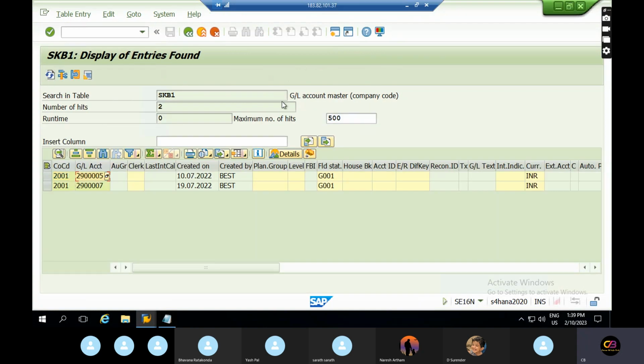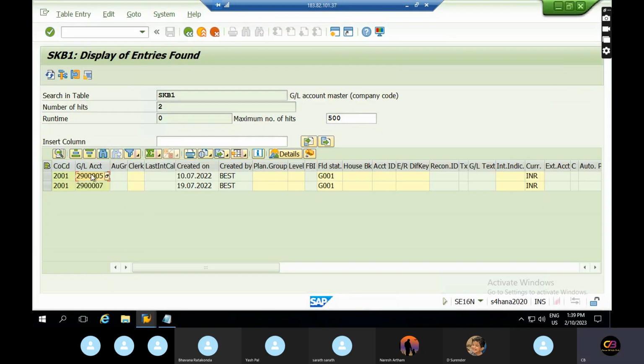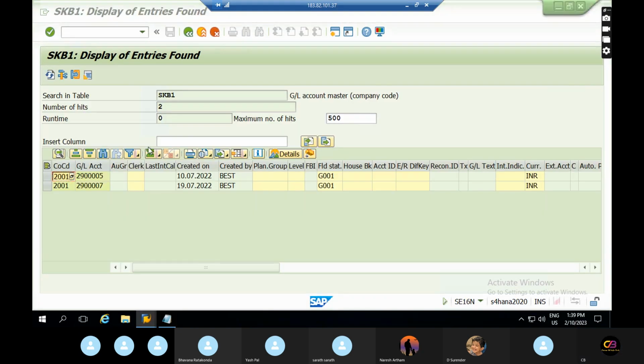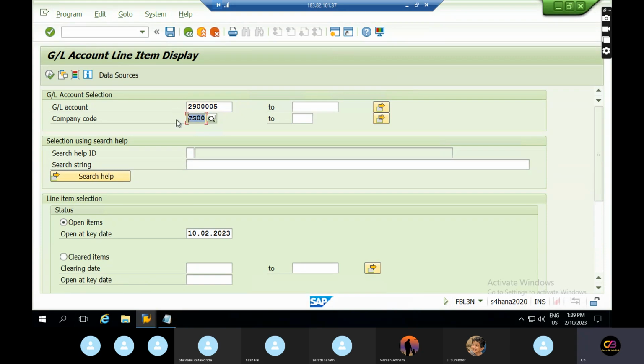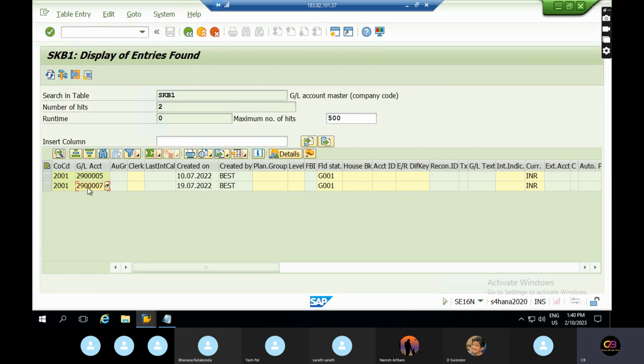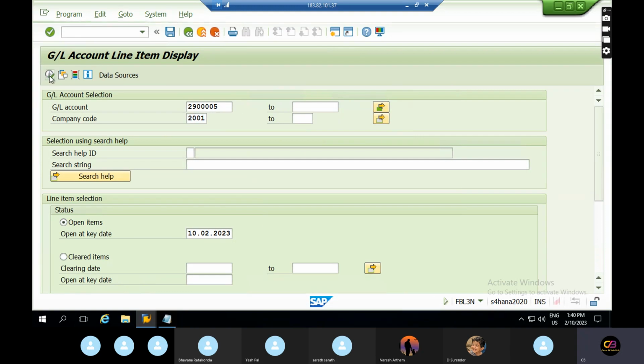This is 2001. BL3. 2005. 2000. Okay, no items are there.